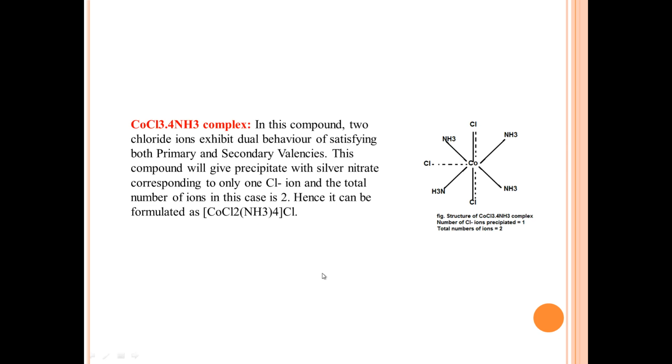So if you take the complex like this, CoCl3·4NH3, here NH3 is 4 in number and in order to satisfy the secondary valency, 1 chlorine acts both as primary valency and then as secondary valency. So total 6 secondary valency and 3 primary valency, and 1 chlorine acts both as primary valency as well as secondary valency. So if you observe this formula, this is 1 ion and this is 1 ion. So total number of chlorines precipitated is equal to 1, total number of ions precipitated is equal to 2.